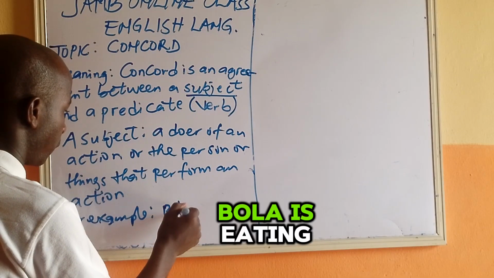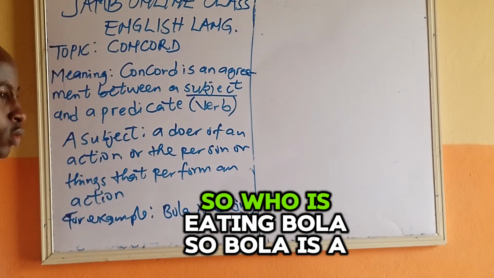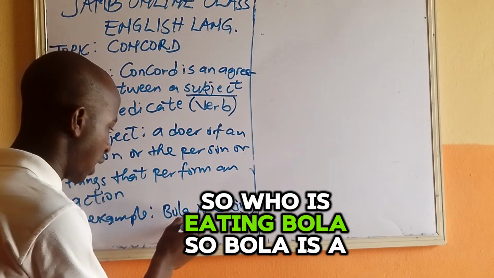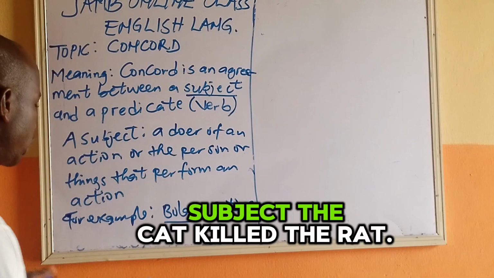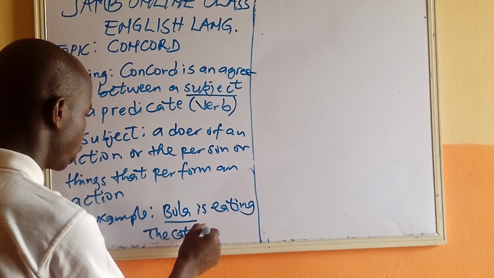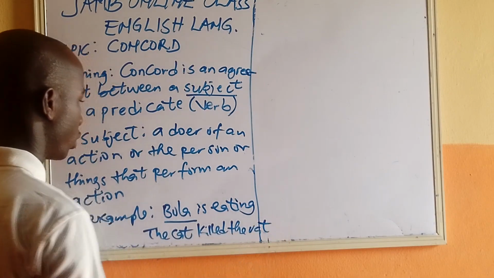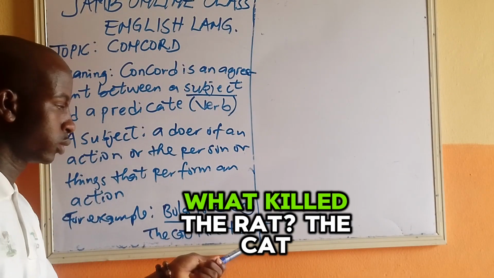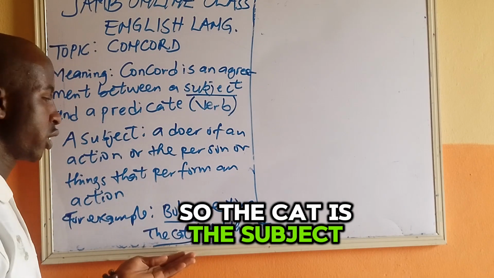Bola is eating. So who is eating? Bola. So Bola is a subject. The cat killed the rat. What killed the rat? The cat. So the cat is the subject.